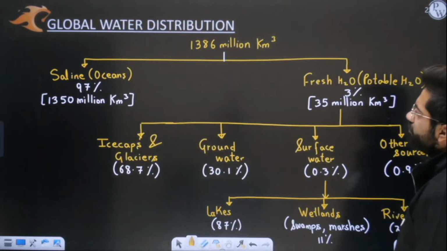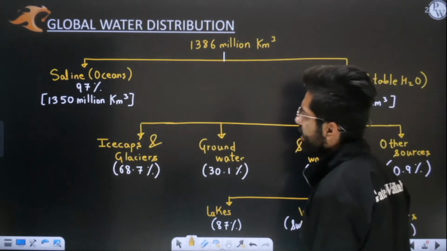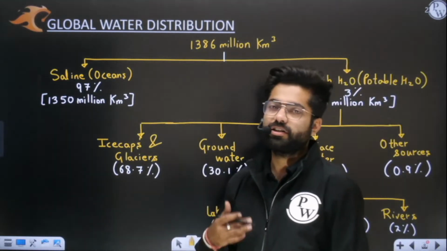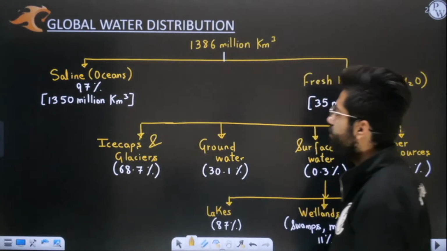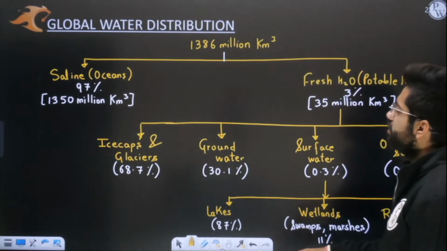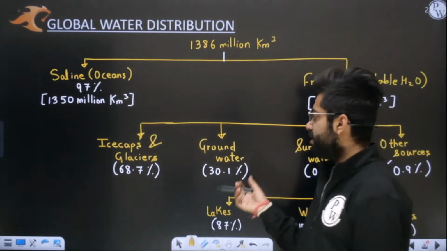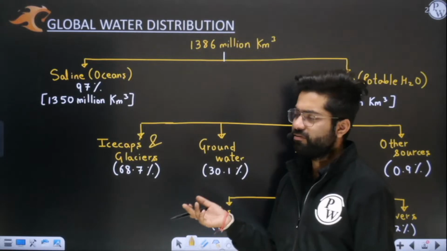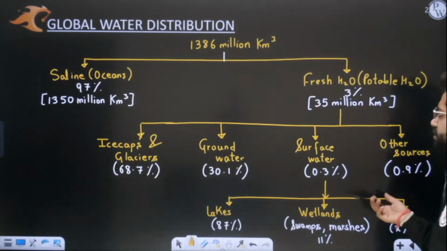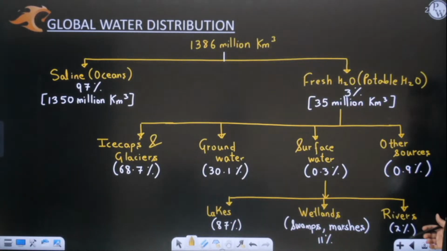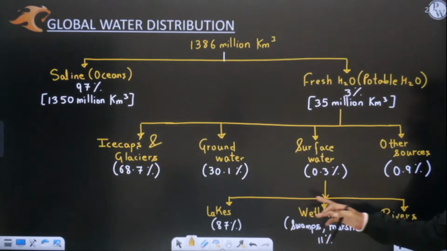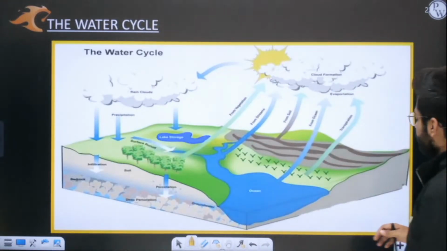Then I told you that 97% of water is in oceanic or saline form, and the remaining 3% is fresh water, out of which mostly 70% is in frozen form and the remaining 30% is in the form of groundwater. Some 1 or 2% is in surface and other resources, and that too majorly in lakes. Most of the surface water is in the form of lakes.